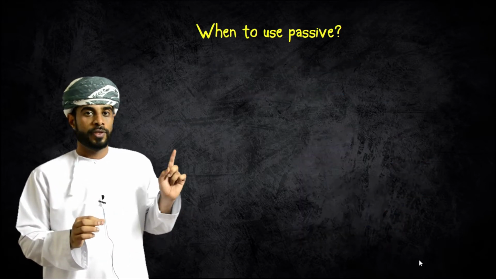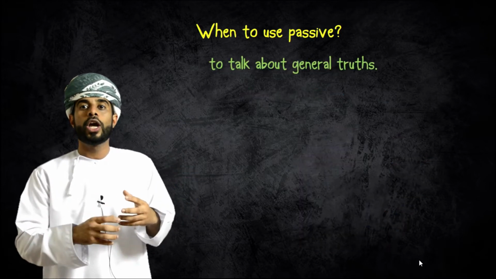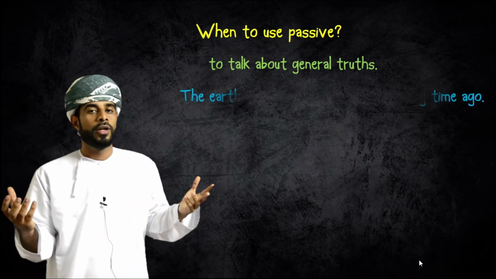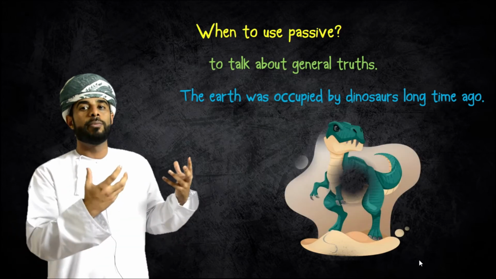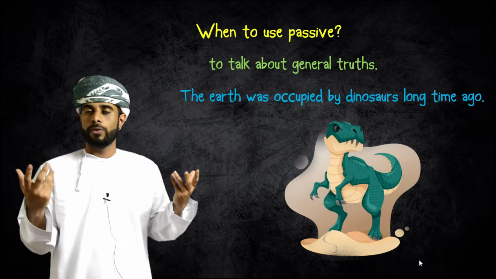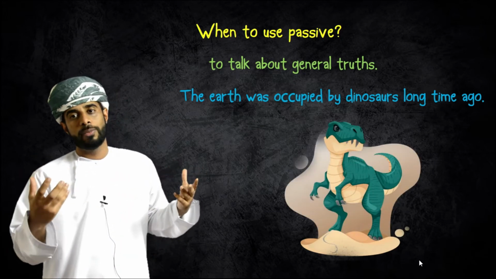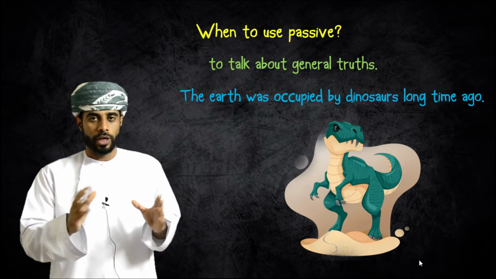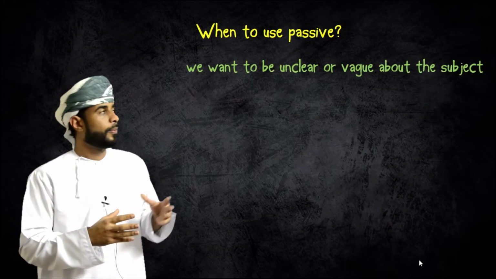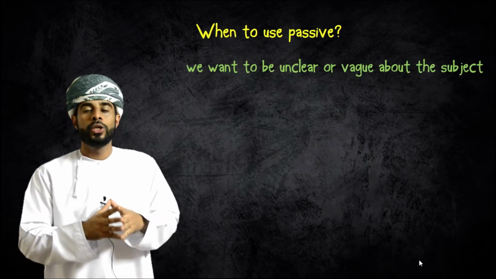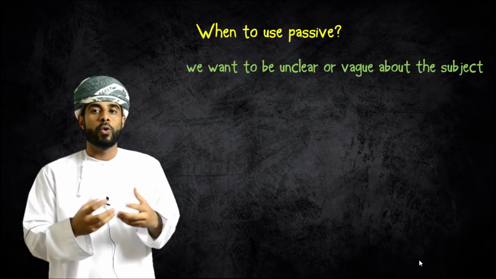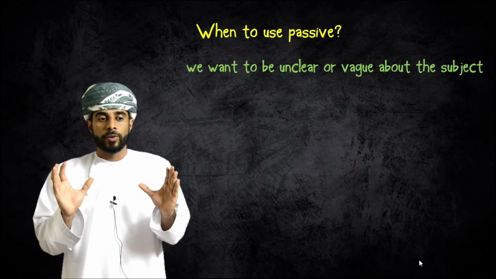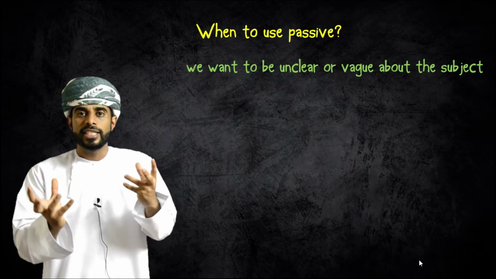The third reason is to talk about general truth. For example, you said the earth was occupied by dinosaurs a long time ago. It's like a truth. We would talk about it. The last reason is when we want to be unclear or vague about the subject. You need to tell others that there's something suspicious.